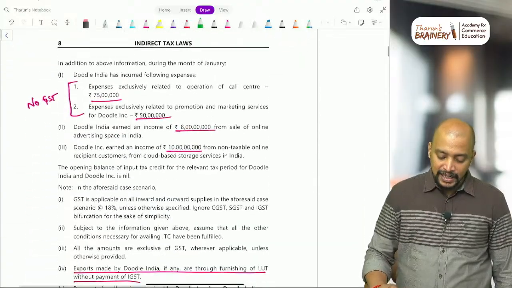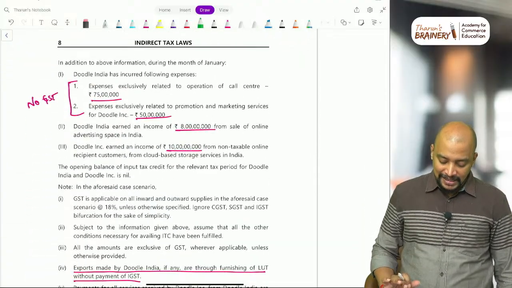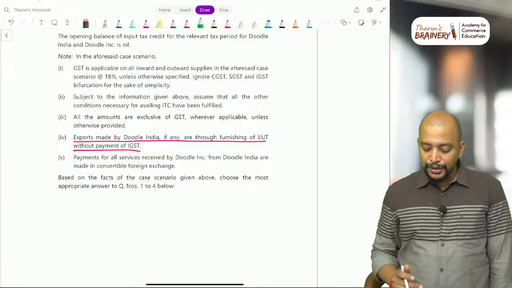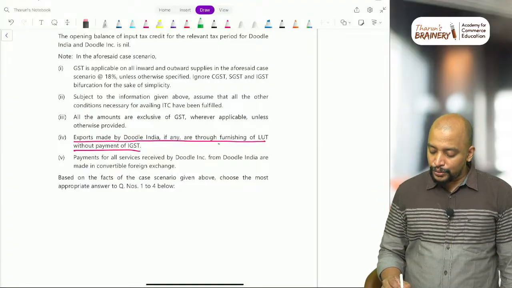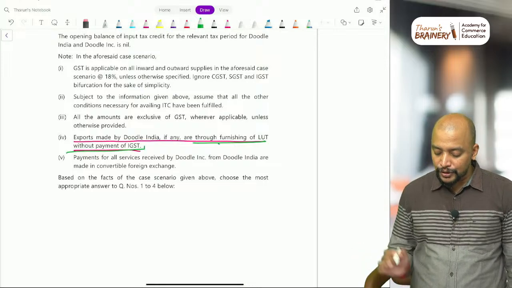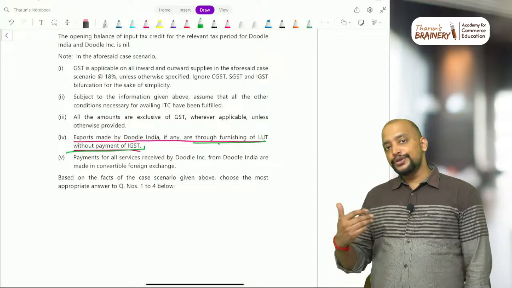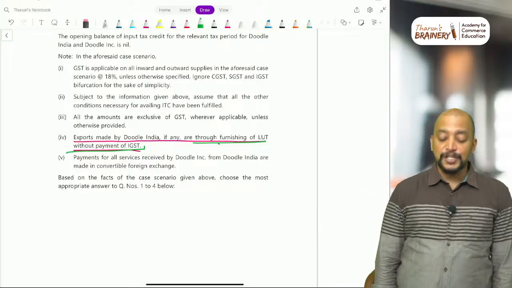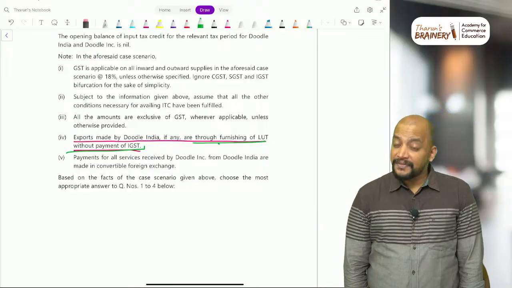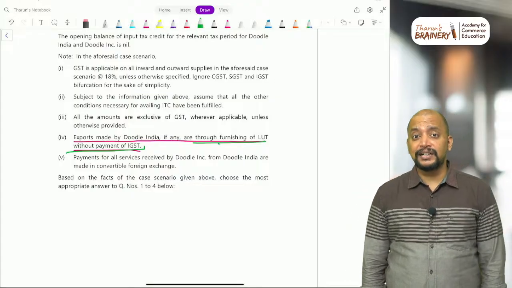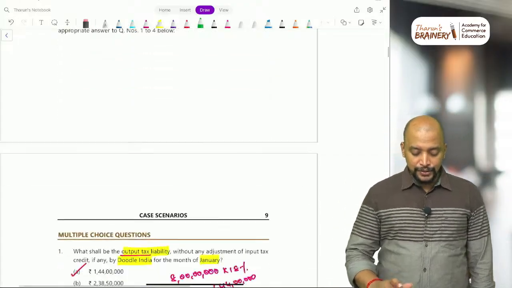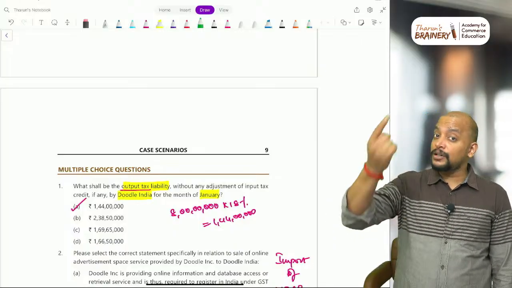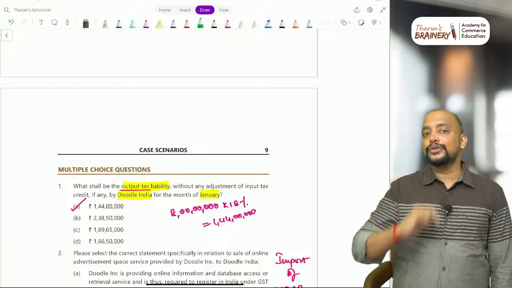And next one, in addition to above, they have given some data, and a very important point is that exports made by Doodle India, if any, are through furnishing of LUT without payment of IGST. Usually we also take that assumption, but here it is clearly mentioned it is export of services without payment of IGST under bond or LUT. Because Doodle India is providing services to Doodle Incorporation, in that case there is no GST liability.